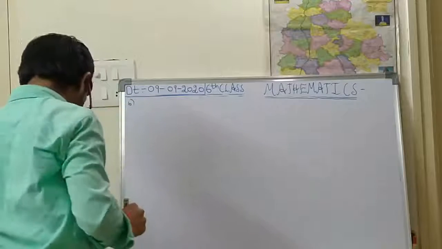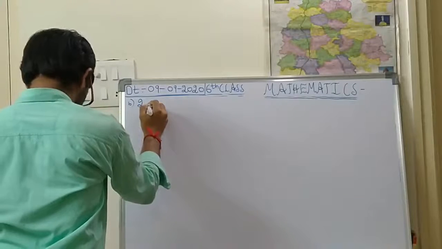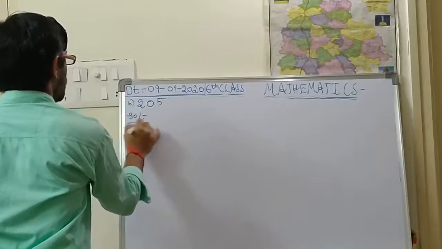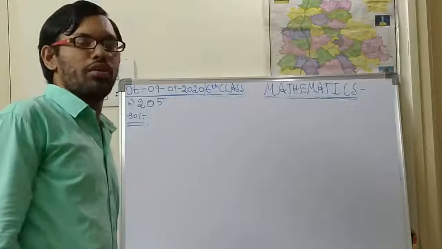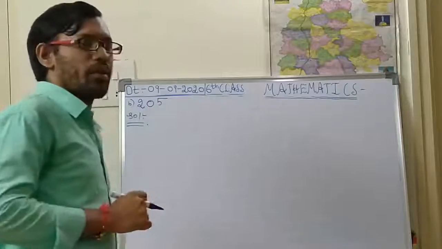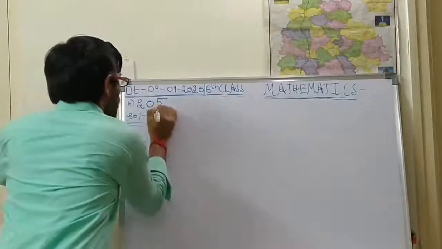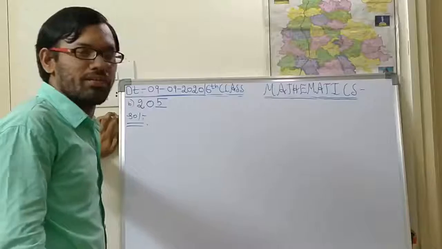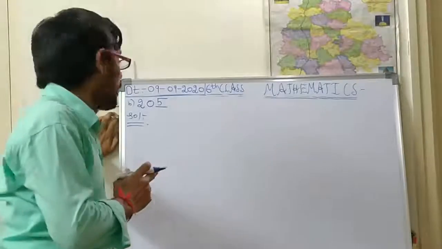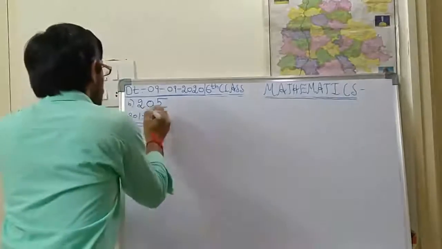One more problem. See this, children. 205. Okay. So in which table will 205 be going? That one you are supposed to identify. So 205 means, see children, 205. First, what is the ones place digit? 5. The ones place digit is 5. That means here what you are supposed to see is that this number is divisible by 5. So like that you are supposed to identify.